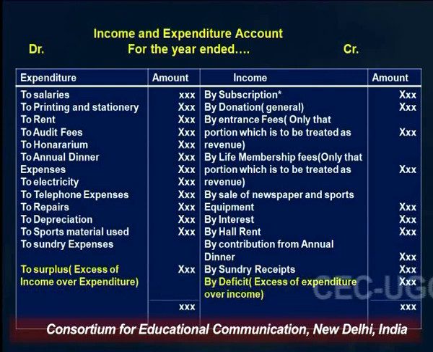If income exceeds the expenditure side, in that case it will be termed surplus, and if the expenditure side exceeds the income side, it will be denoted with the name deficit. Either there will be a deficit or a surplus, and this will be transferred to the capital fund, and this capital fund will be shown on the liability side of the balance sheet.